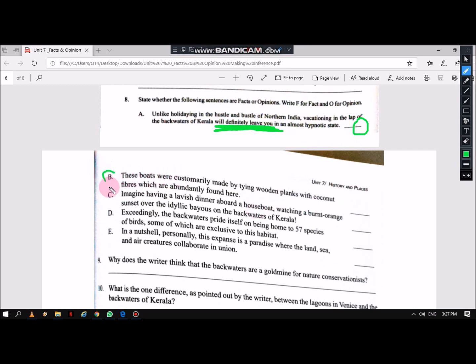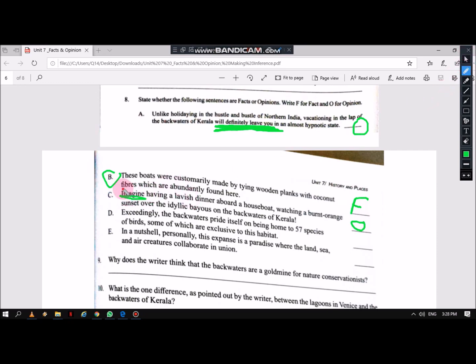Let's do B. This boat will customarily be made by tying wood. This one is fact, because the sentence is very direct. Next one. Imagine having a lavish dinner aboard a houseboat, watching. This one is opinion because even from the first word, you know it's a persuading sentence.